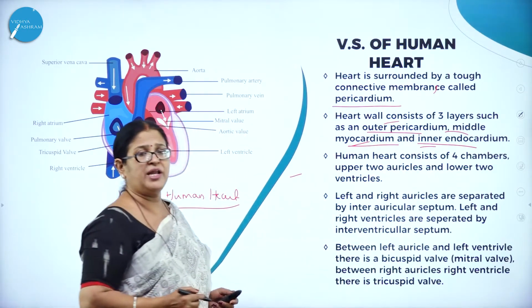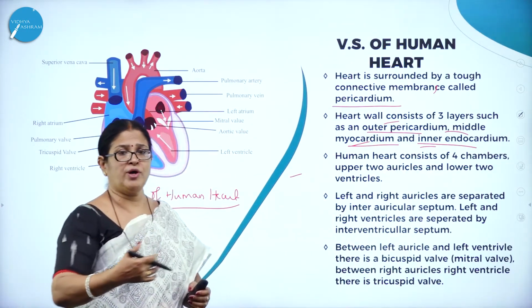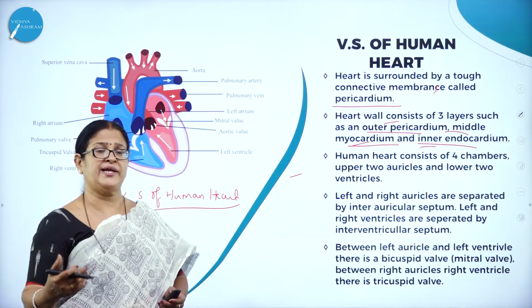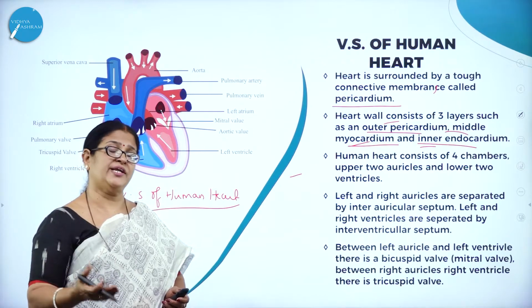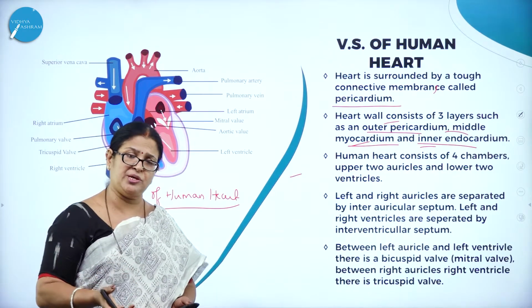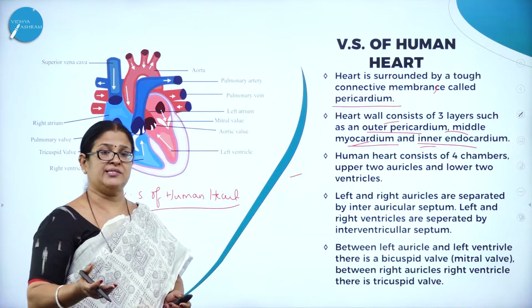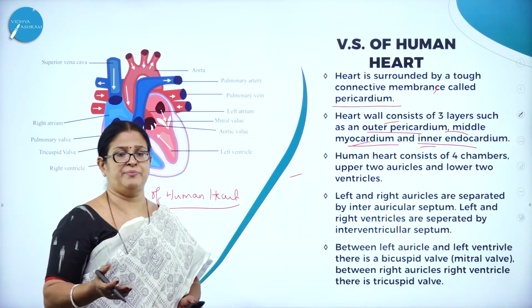And all of us know that from the lower organisms up to the class Reptilia, the animals have either a 2-chambered heart or a 3-chambered heart, except for the crocodile, which has a 4-chambered heart.